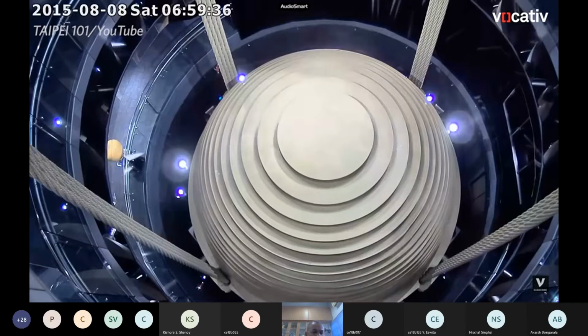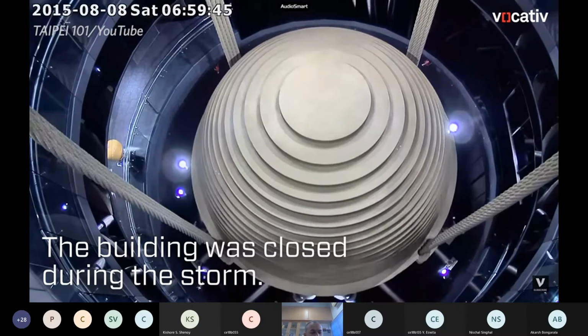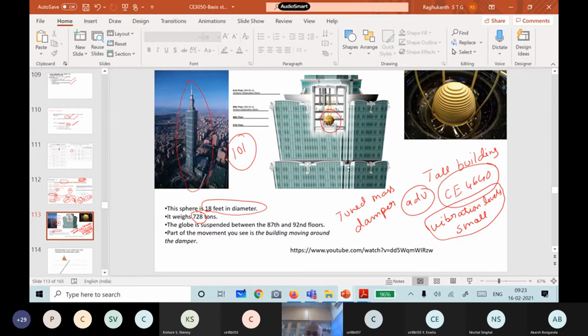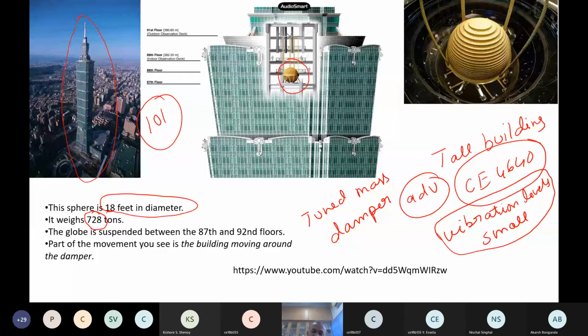So they use this to suppress these dampers also, because comfort is also very, very important, essentially wind in tall buildings. Okay. So these are some of the advantages. As I already told you, all these things you will learn in the CA 4640 course. So this is like an advertisement I have shown you.